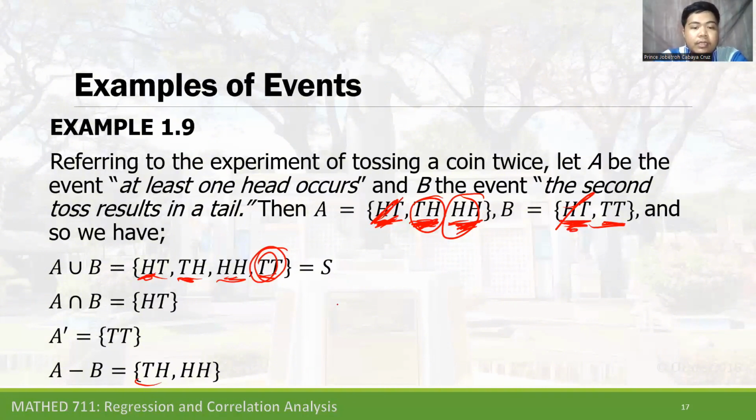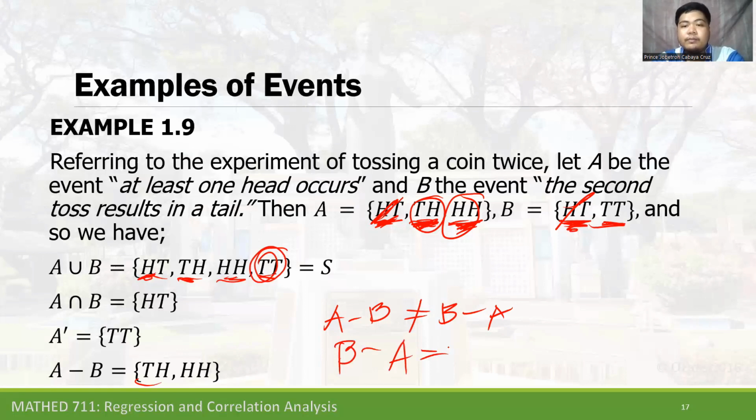And remember that A minus B is not equal to B minus A. Why is A minus B not equal to B minus A? Remember that B minus A will result in canceling the HT on B.